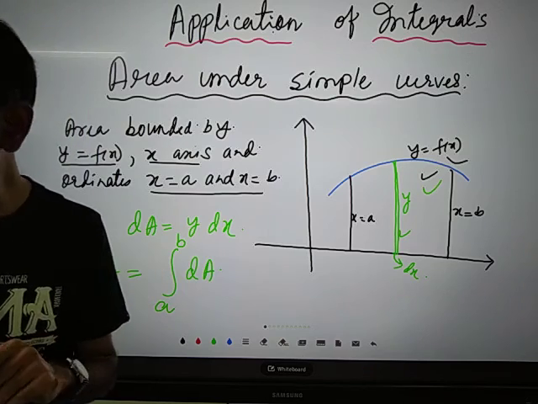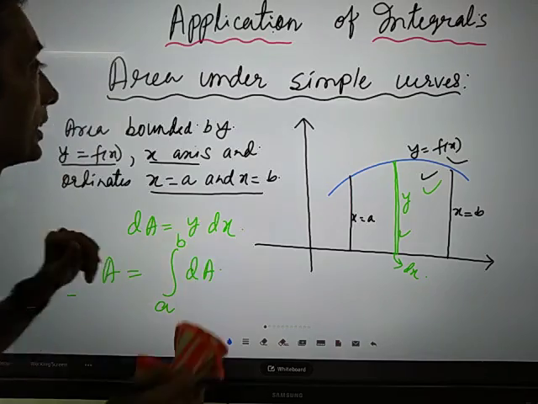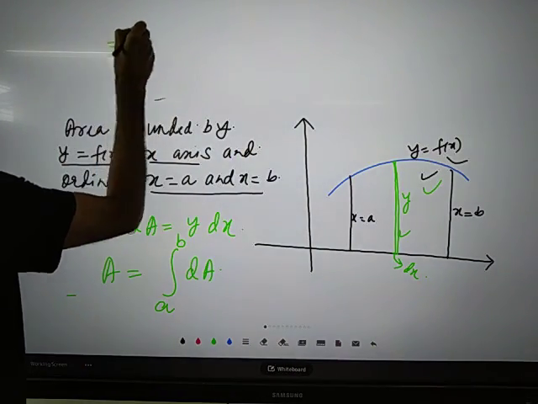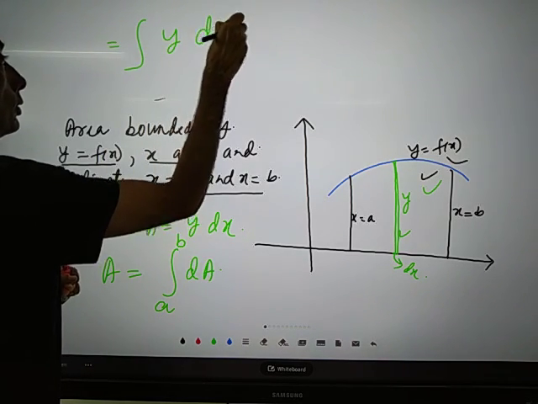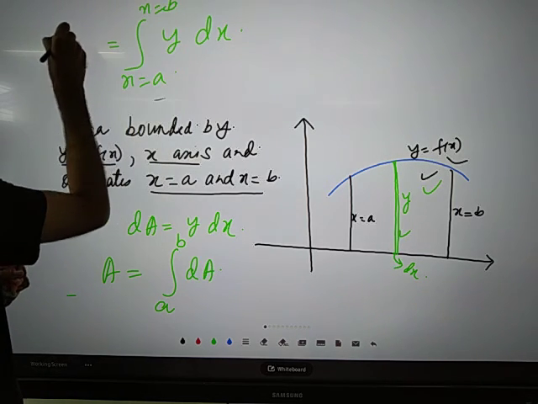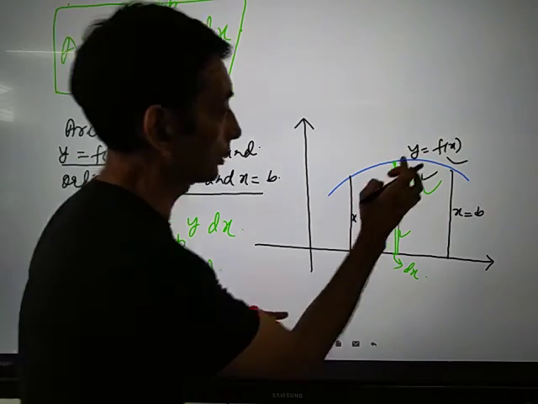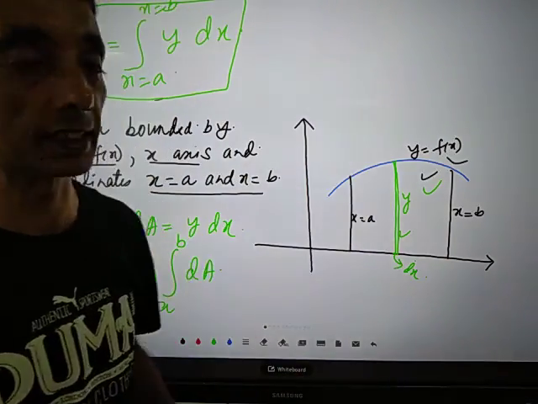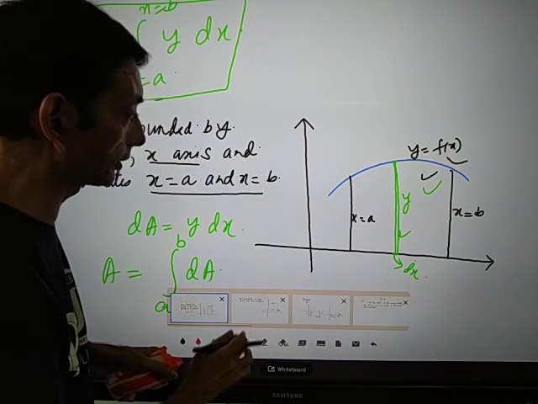We can replace the value of dA with y dx. So A is the integral from a to b of y dx. This is the area formula bounded by this curve between these two ordinates and the x-axis, in the first quadrant.